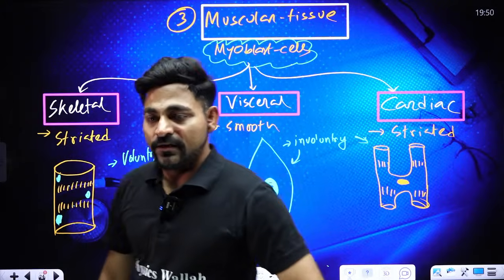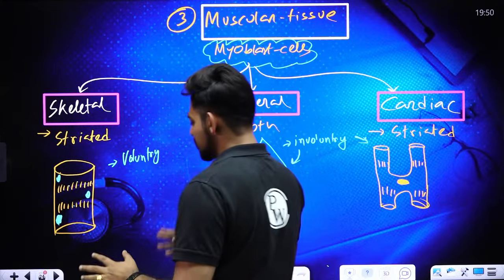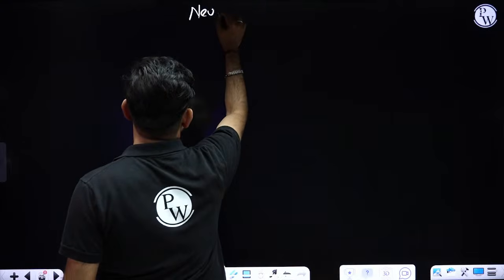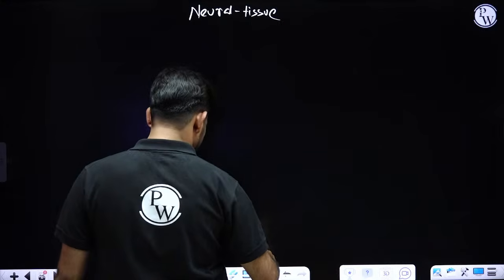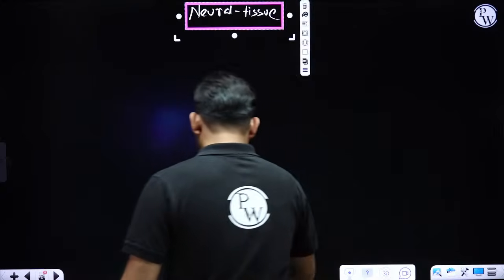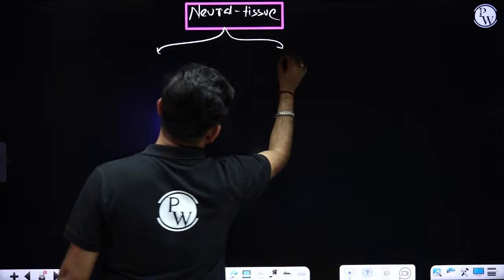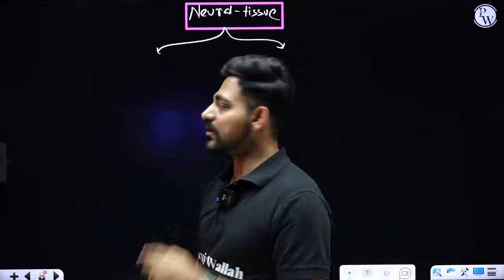Okay, so that was in brief about the muscular tissue. Now we are going towards the neural tissue or nervous tissue. Neural tissue or nervous tissue is responsible for sensitivity, control and coordination, and that is made up of mainly two components.